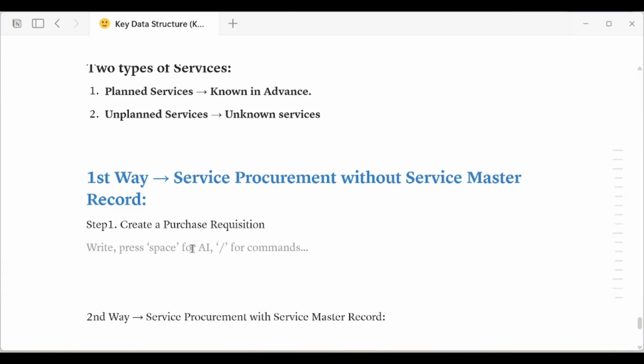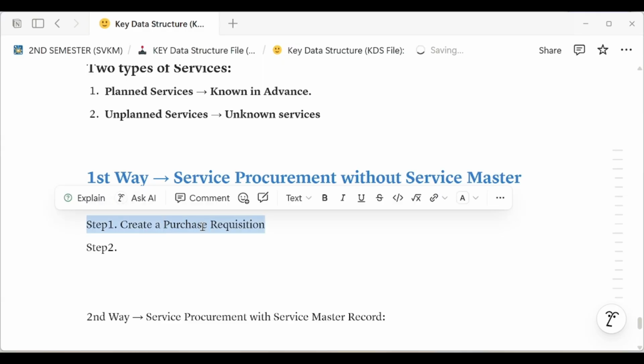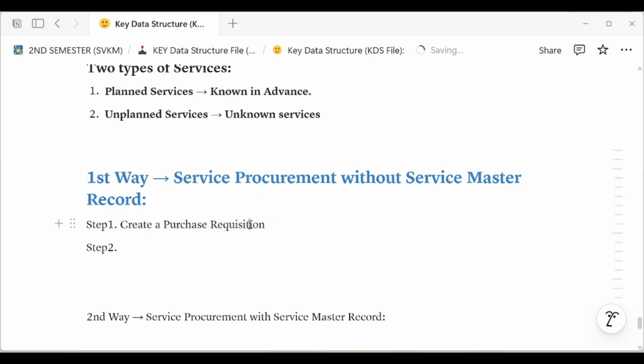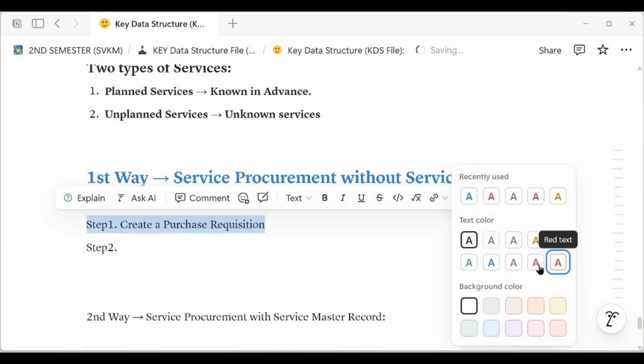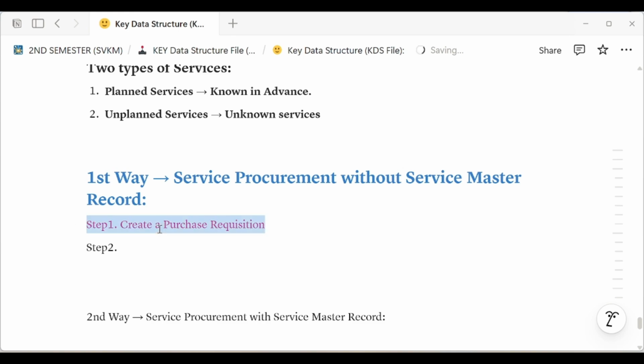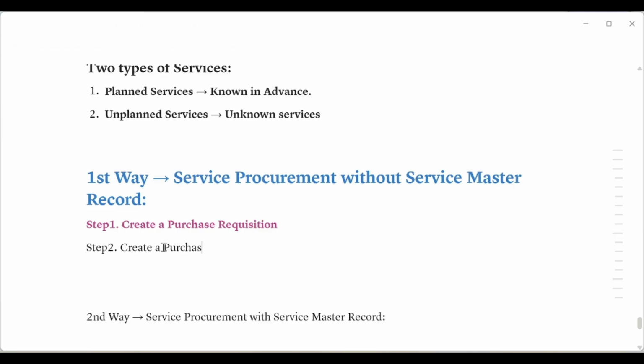Second step, on behalf of this purchase requisition, we will create a purchase order.